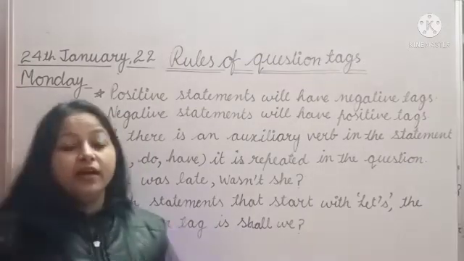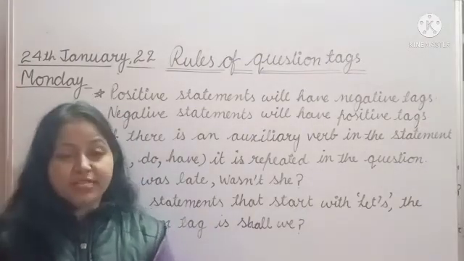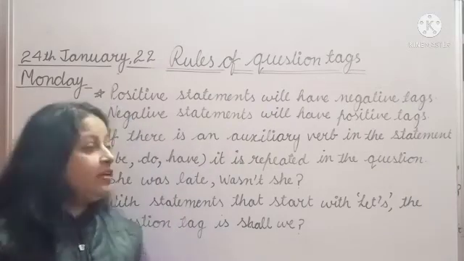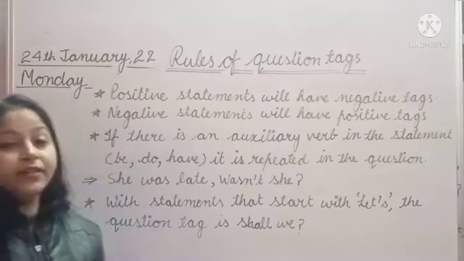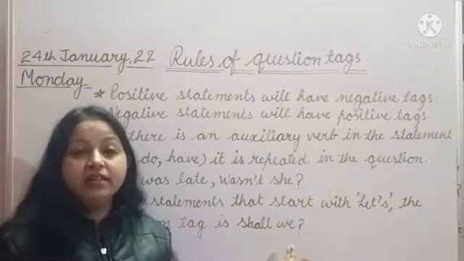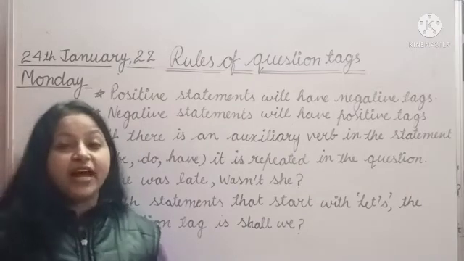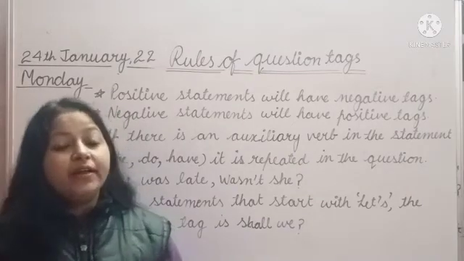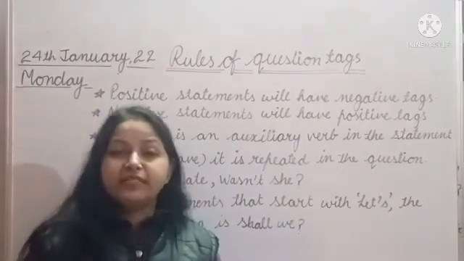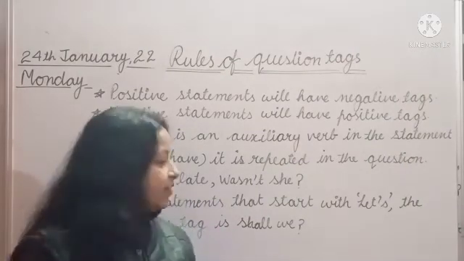So let's dance. The statement is let's dance, and the question tag will be shall we. Let's dance, shall we?